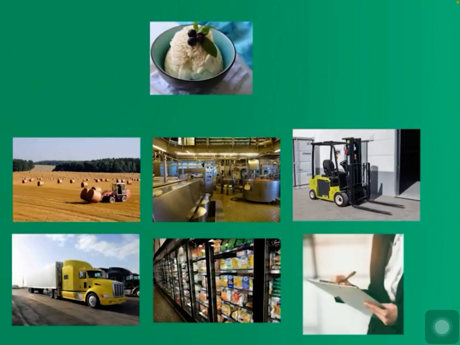Let's take a look at this example here and see what type of capital resources we can see in these images. So the item that is being made is ice cream. That's our item in this example. Look at the images below. How are these capital resources that help us produce ice cream, that help us get ice cream into our stores? Take a moment to think, and if you need more time, you can pause the video.